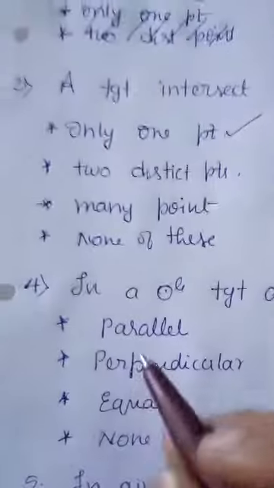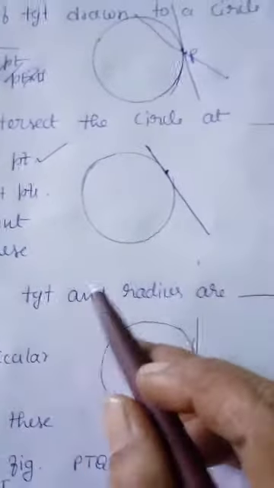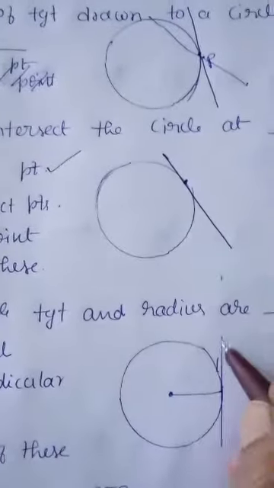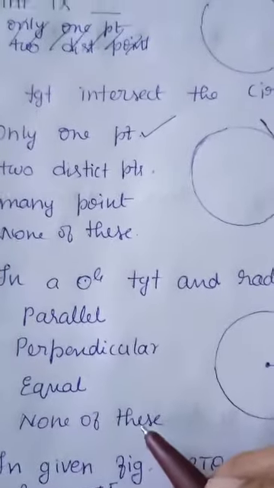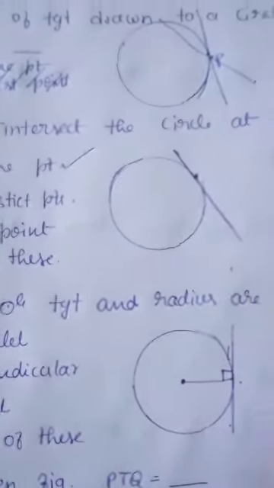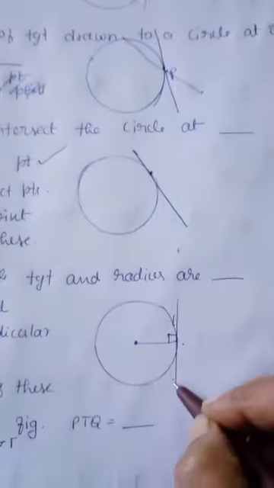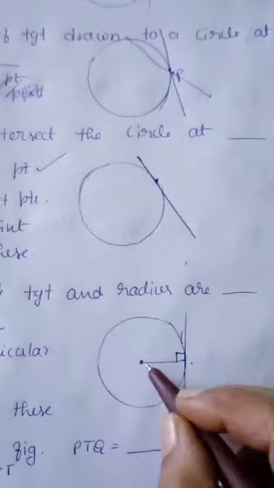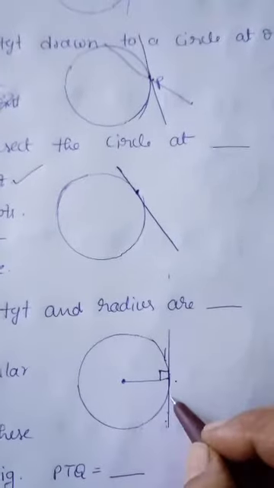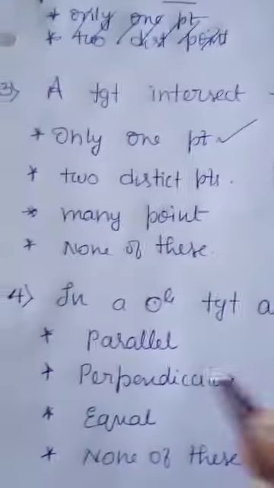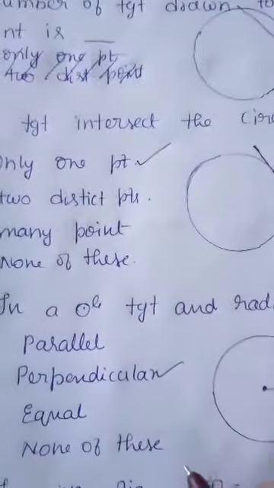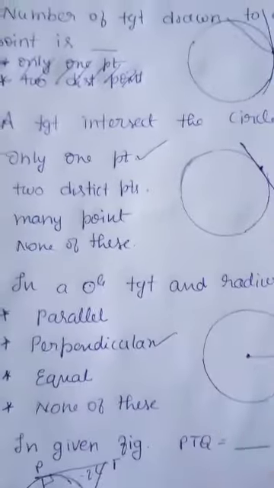Fourth question. In a circle, tangent and radius are dash. What is the relationship between this tangent and radius? The options are parallel, perpendicular, equal or none of these. By comparing these two lines, we say that the tangent and radius are perpendicular to each other. So, in a circle, the tangent and radius are perpendicular to each other. So, the right answer is perpendicular.